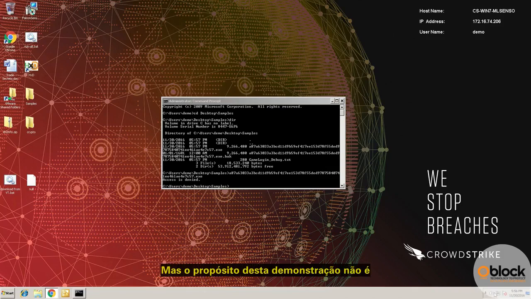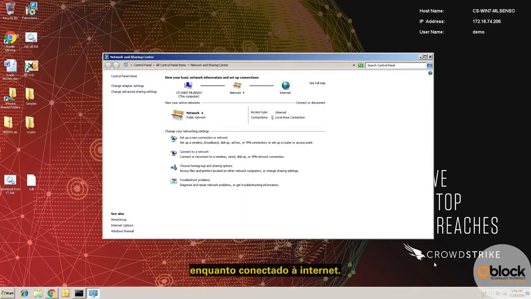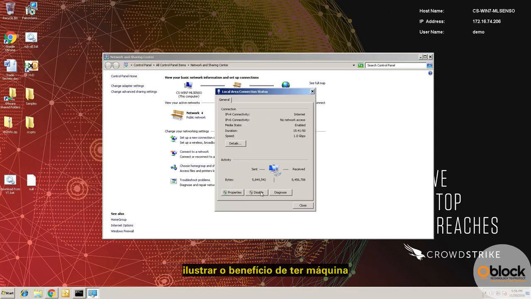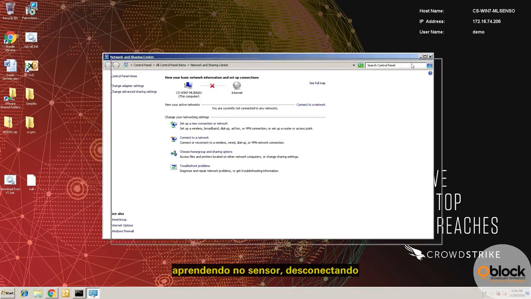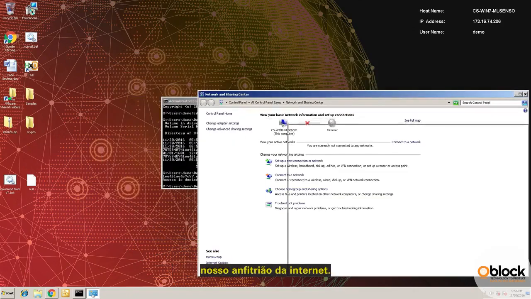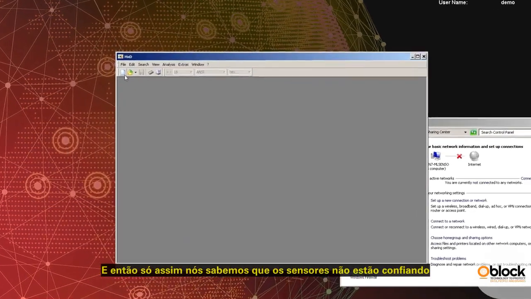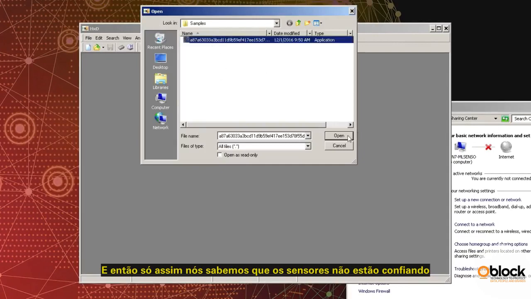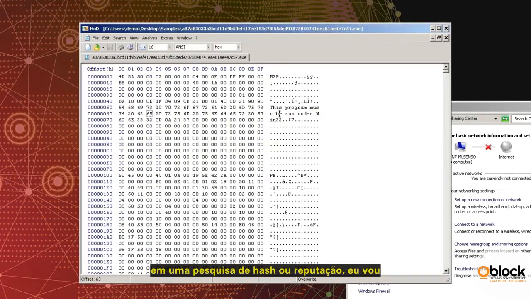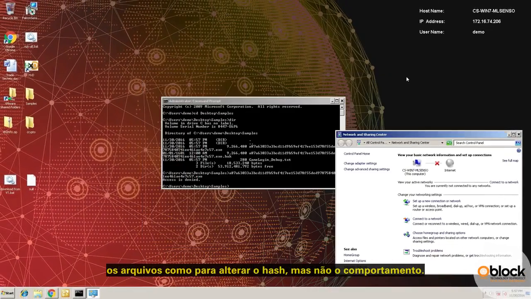But the purpose of this demo isn't to illustrate Falcon stopping known malware while connected to the internet. So let's run this sample again. Only this time, we'll illustrate the benefit of having machine learning on sensor by disconnecting our host from the internet. And then, just so we know the sensors aren't relying on a hash lookup or reputation, I'll use a hex editor to slightly modify the file so as to change the hash, but not the behavior.